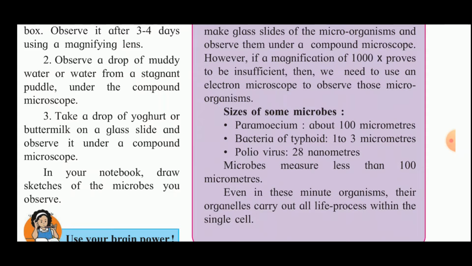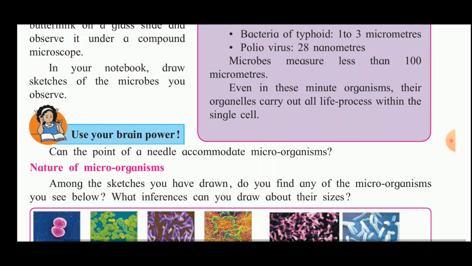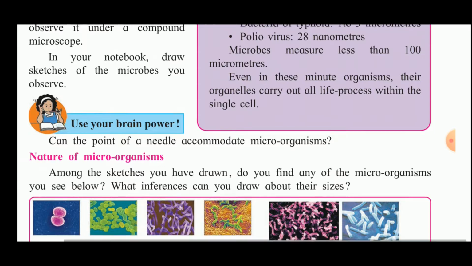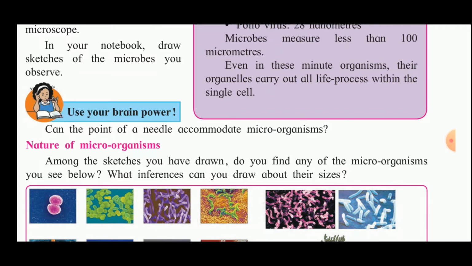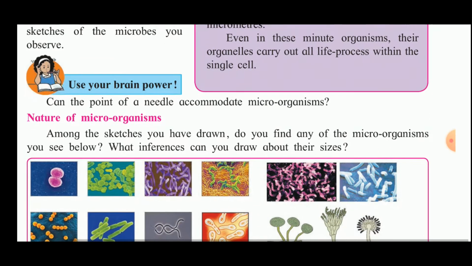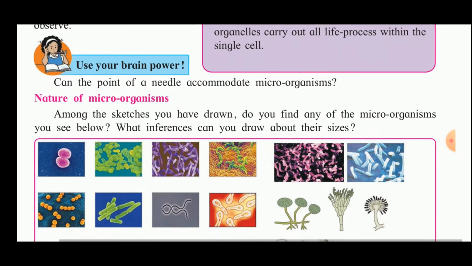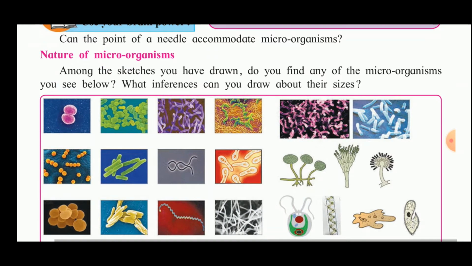Now take a drop of yogurt or buttermilk on a glass slide and observe it under a compound microscope. Draw the sketches of the microbes you observe. Can the point of a needle accommodate microorganisms? The answer is yes, because the point of a needle can accommodate millions of microorganisms. Now, among the sketches you have drawn, find out any microorganisms you see below. What inferences can we draw from their size?